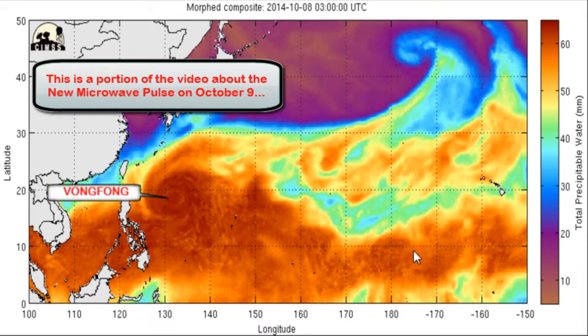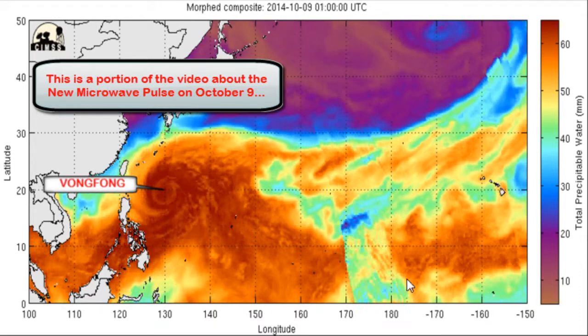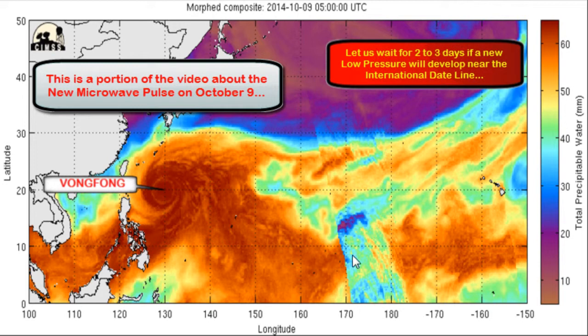As this cloud approaches the International Date Line, a new microwave pulse occurred from October 8th, 8 p.m. UTC. Now, let us wait for 2 or 3 days, and see what happens to the cloud near the area where the microwave anomaly or pulse occurred.